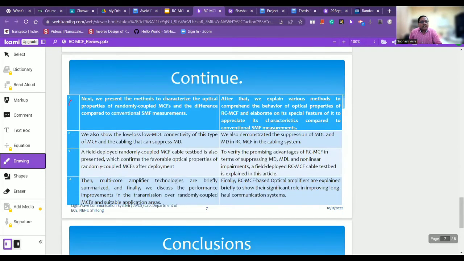Seventh, next we present the methods to characterize the optical properties of randomly coupled multi-core fiber and the difference compared to conventional single-mode fiber measurements.